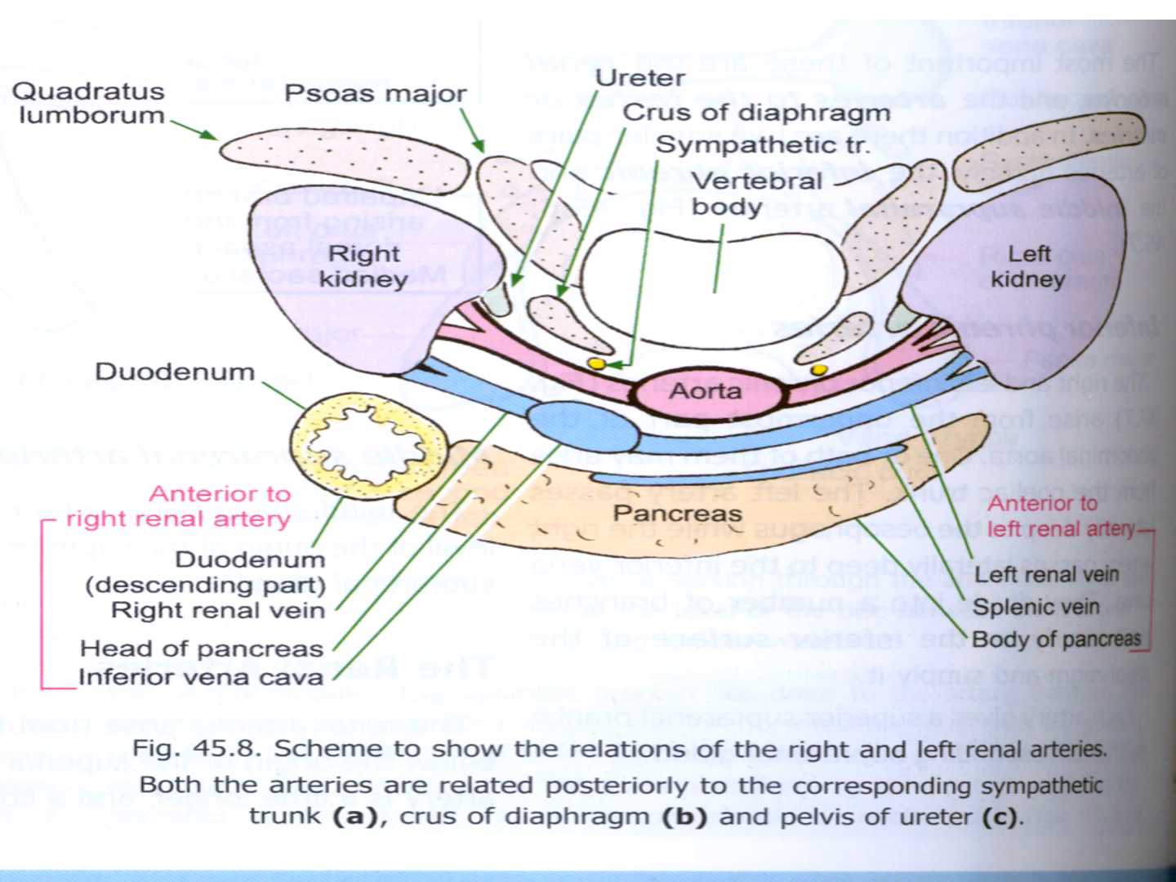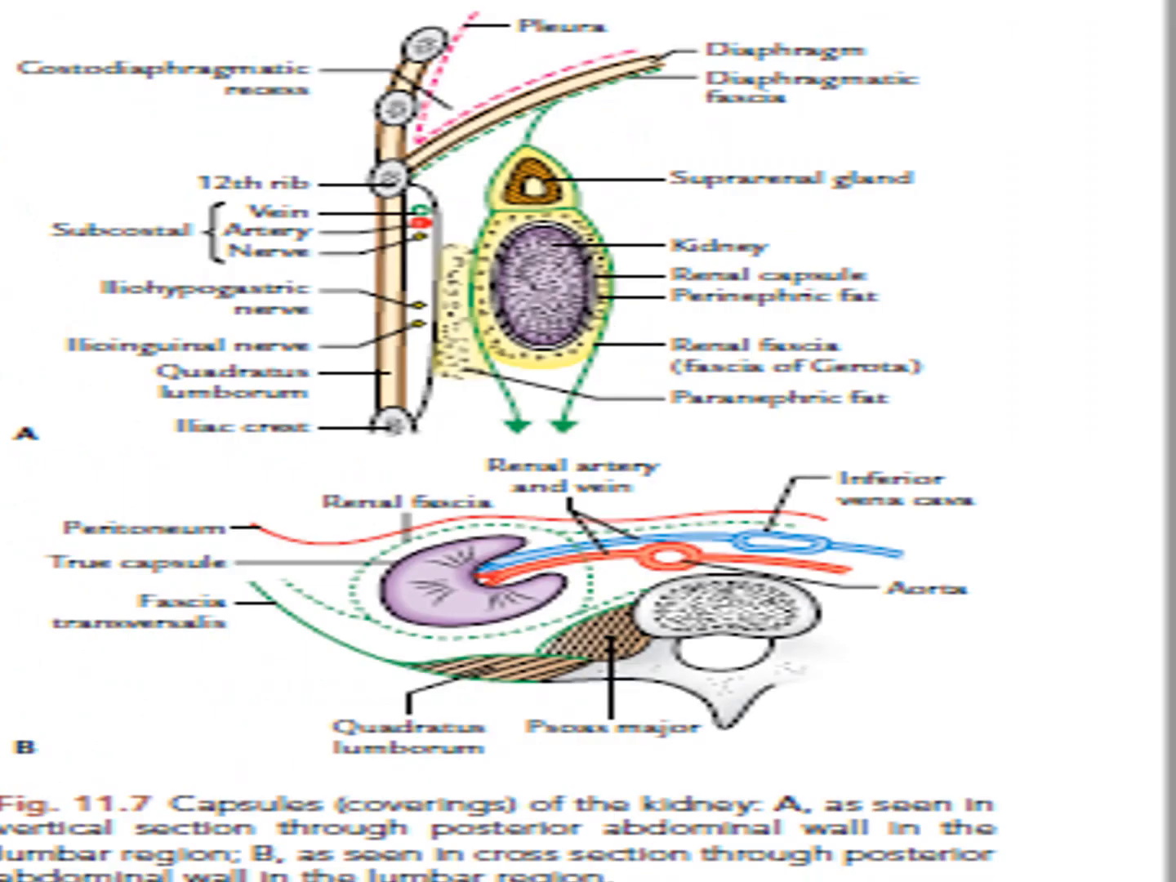The posterior layer is thick, known as the fascia of Zuckerkandl. Another diagram: you see here there is a renal fascia. Inferiorly it is open, both the anterior layer and the posterior layer. This one is the paranephric fat, this one is the perinephric fat. Here there is a fibrous capsule, and this extension of the renal fascia also covers the suprarenal gland.